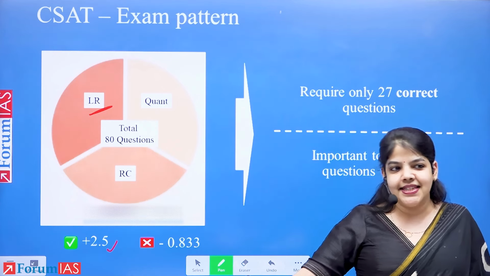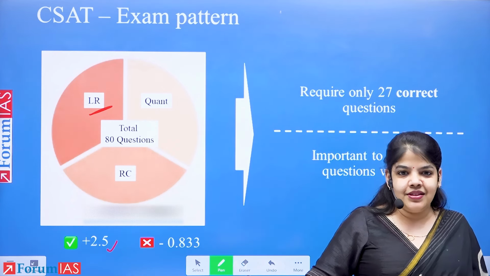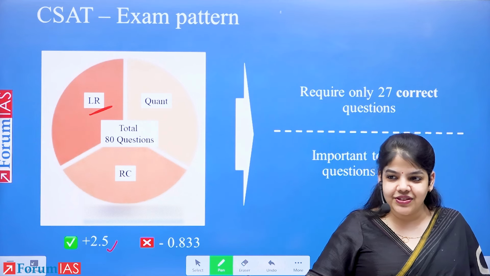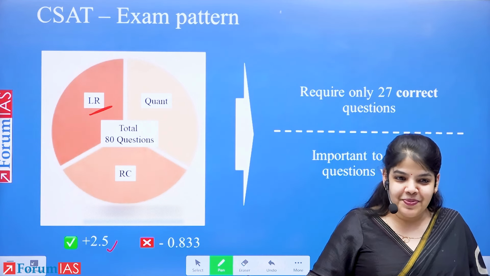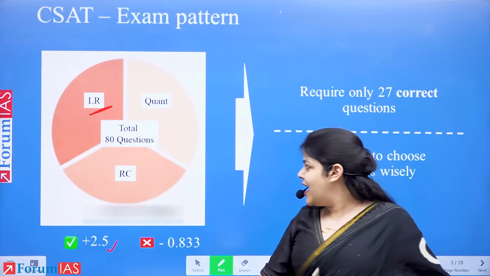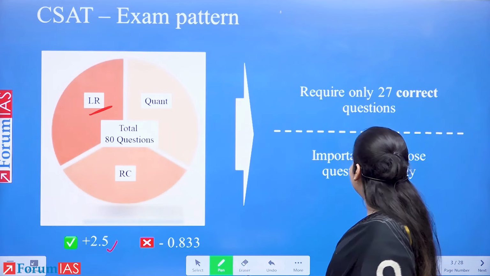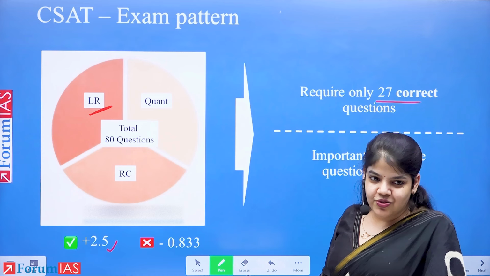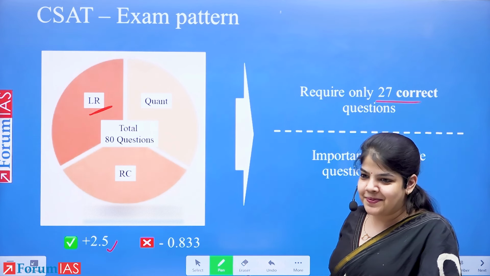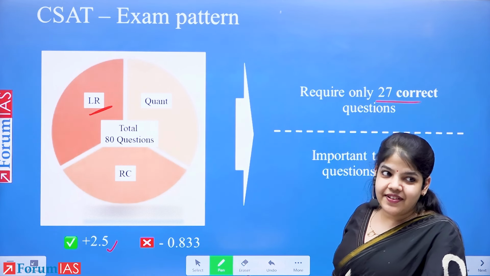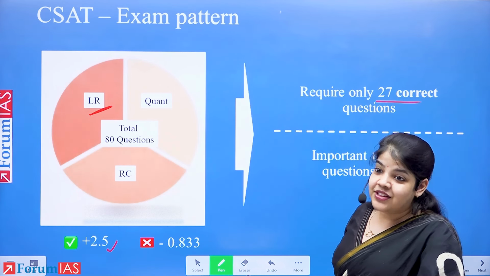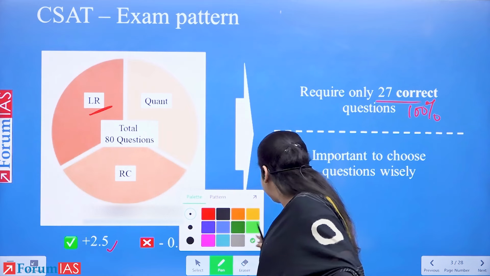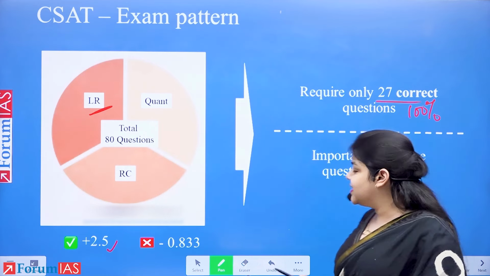Now, the problem with CSAT is that the answer key varies across institutes. The answers for UPSC vary. It is a qualifying paper where we need only 1/3 of 250 to qualify, 33% marks, which means we need 27 correct with no negative marking. Assuming 100% accuracy in the paper, we need only 27 correct questions.